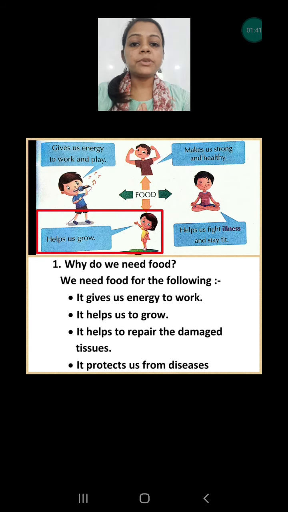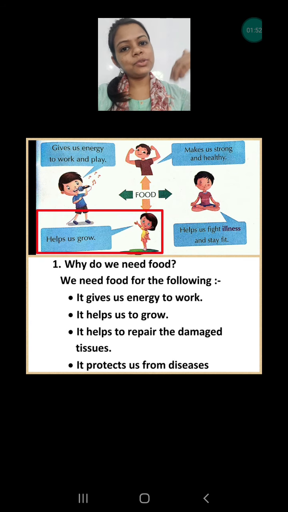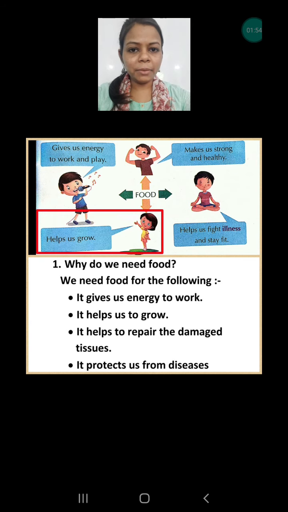Next, it helps us to grow. If you compare yourself, you are growing older day by day. When you were born, you were very small, and now you are grown up, and after some time you will become an adult. So day by day your body keeps on growing, and that is known as growth.